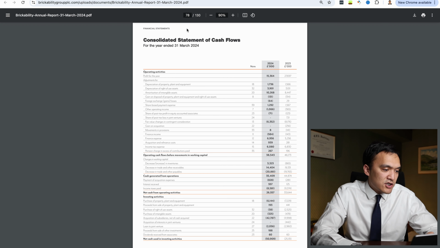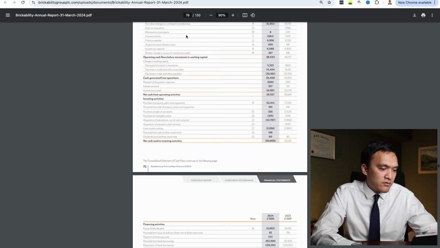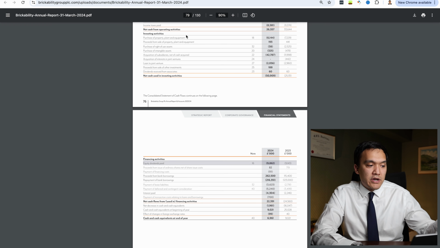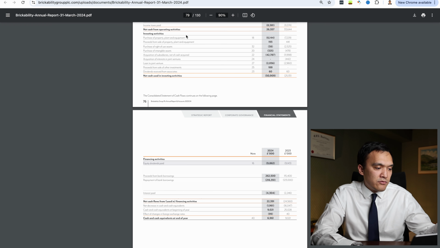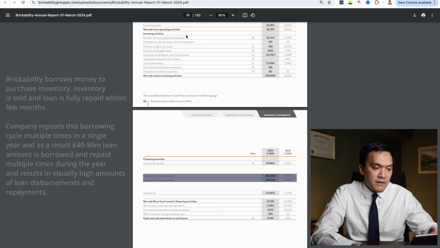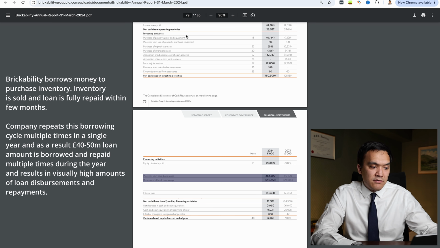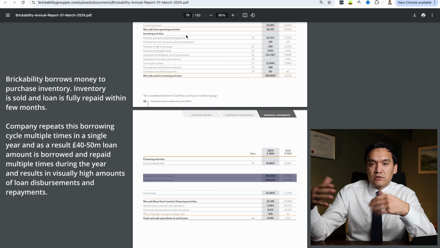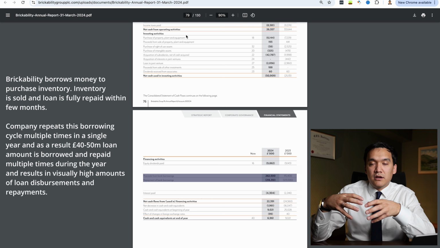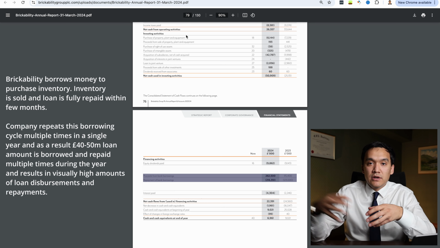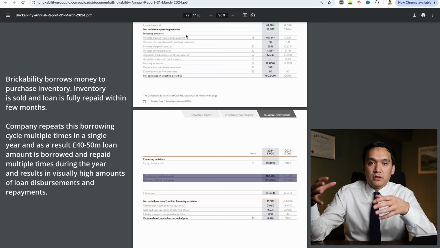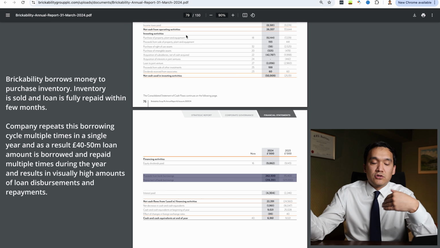Next, we have financing cash flow. We have dividends paid of 9.9 million. We have proceeds from bank borrowings and repayments of bank borrowings. The amounts are relatively high for the proceeds and repayments because these are mostly working capital loans. It means we borrowed short term: we borrowed money from a bank, purchased inventories, then we sold inventories maybe within a month or two, and then we repay the whole loan amount back to the bank. So we are not borrowing long term.